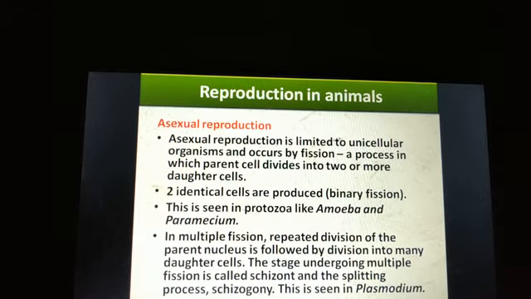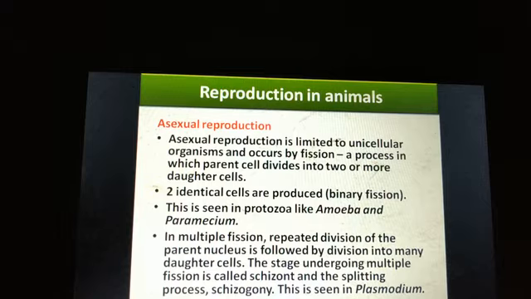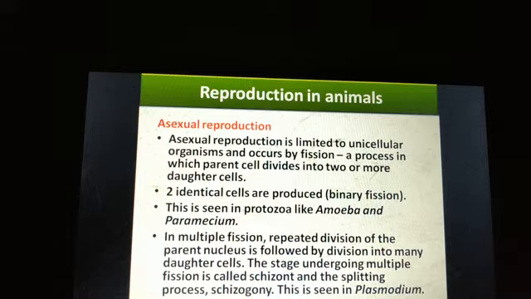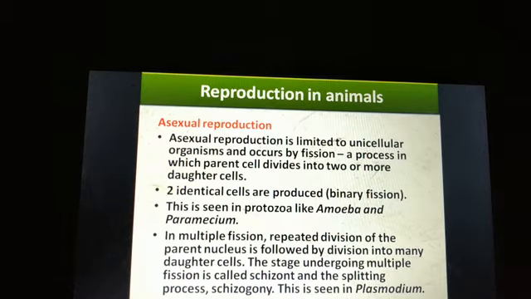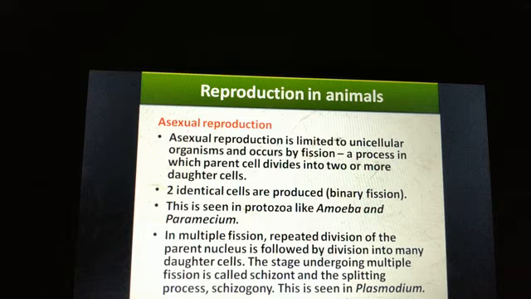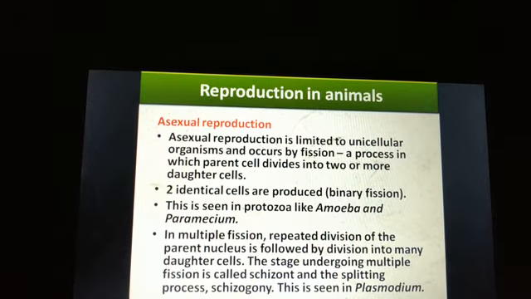So during fission the parent cell will divide to produce two or more daughter cells, and since this is asexual reproduction, the offspring that are produced are identical. So two identical cells are produced after binary fission.